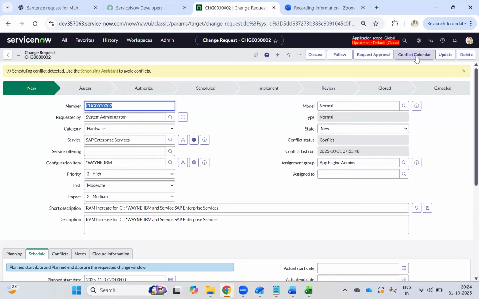The app engine admin team is executing changes. So you created multiple changes. You are planning to implement. Suppose Anjaya is on my team, Sadiq is on my team. So I have multiple team members. We created three changes. One is RAM increase, one is CPU increase, one is restarting or patching the server. So we are trying to do.